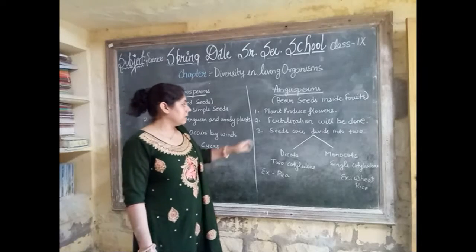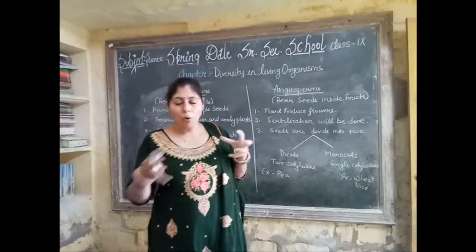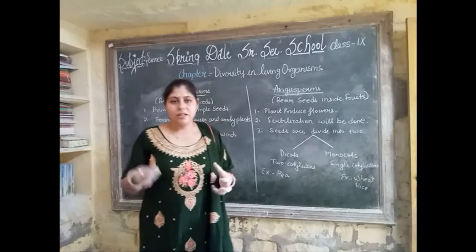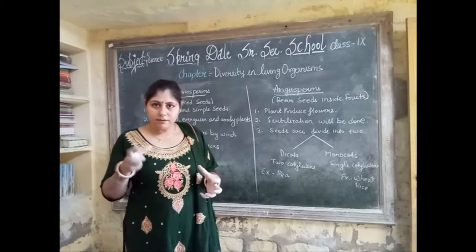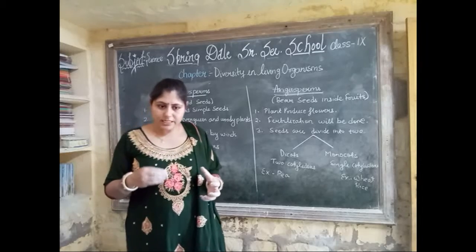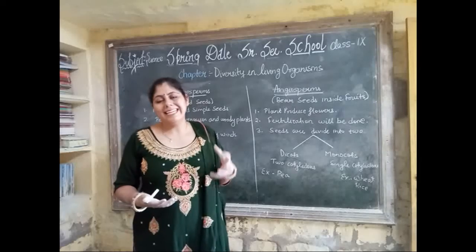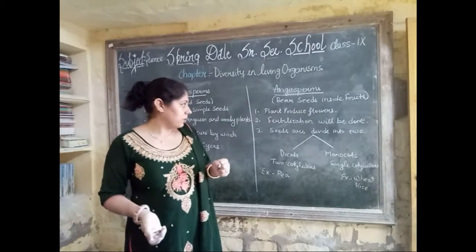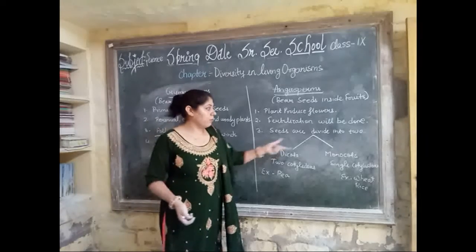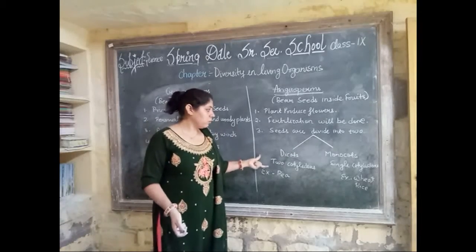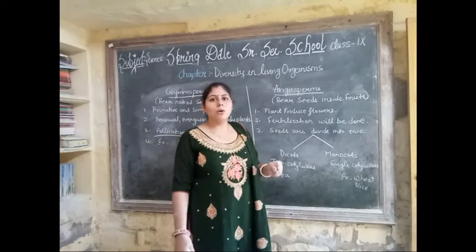The second point is that fertilization takes place, and after fertilization the ovules develop into seeds and the ovary develops into the fruit, and thus the seeds are protected and enclosed within the fruits. The seeds are divided into two types, dicots and monocots. Dicots have two cotyledons, and those with a single cotyledon are called monocots.